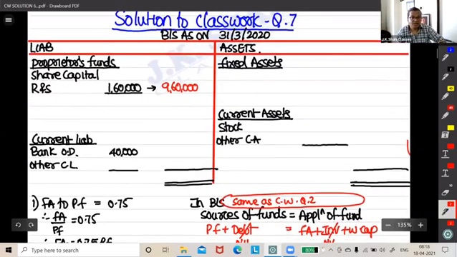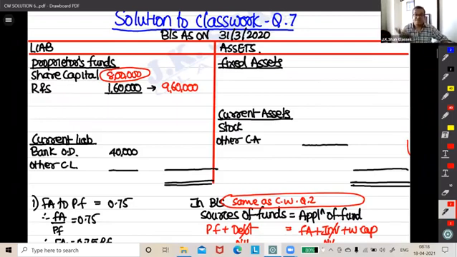Sir, you told us that after this there will be a break. So that improves our efficiency, sir. Our turnover ratio improves. Efficiency to solve. Good.